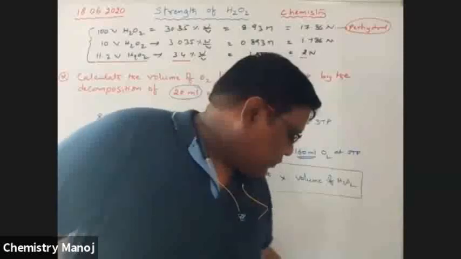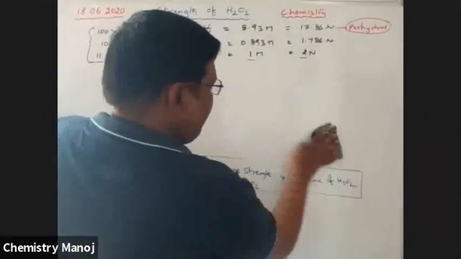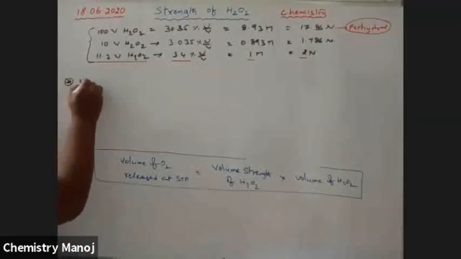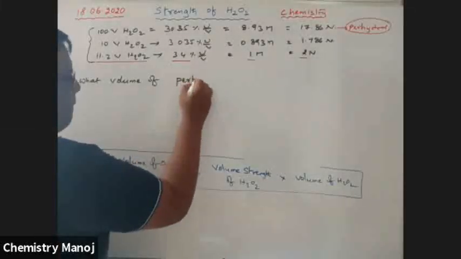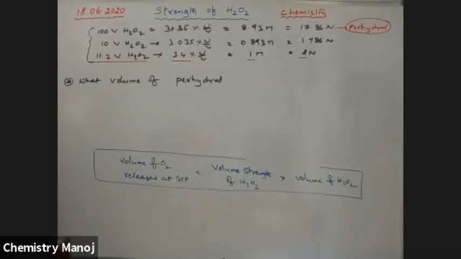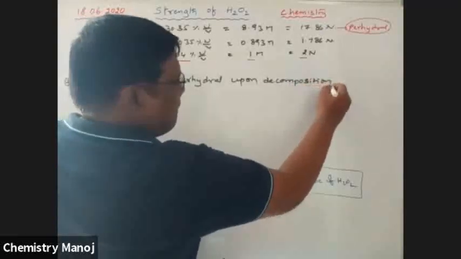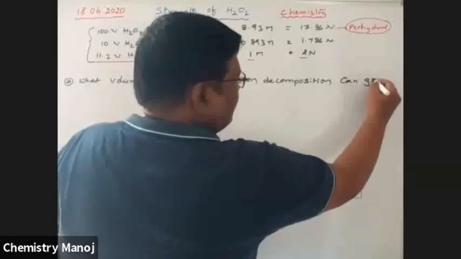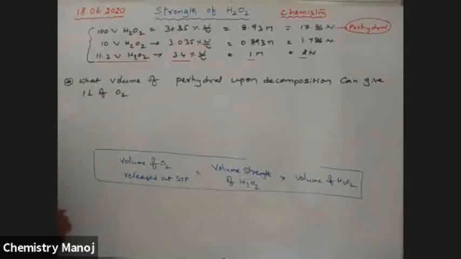Now, one more problem. What volume of perhydrol upon decomposition can give 1 liter of O2 at STP?